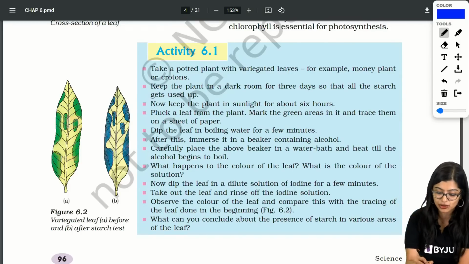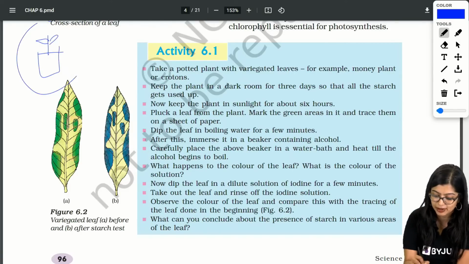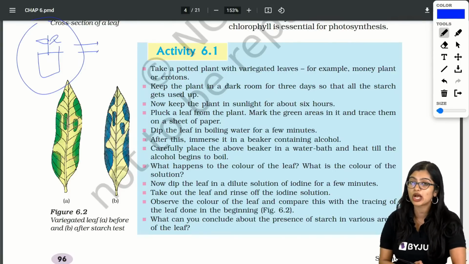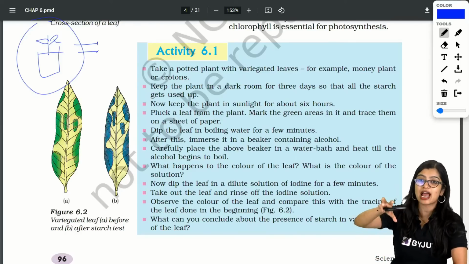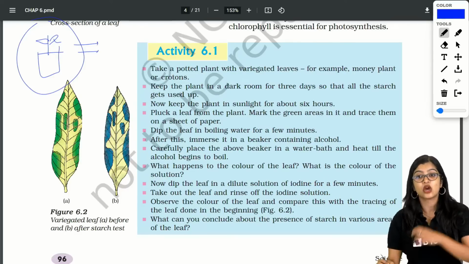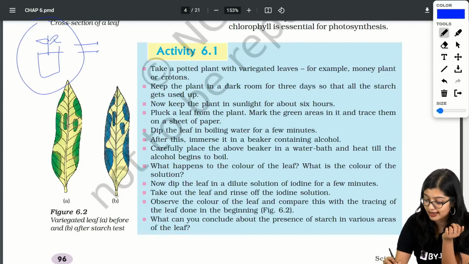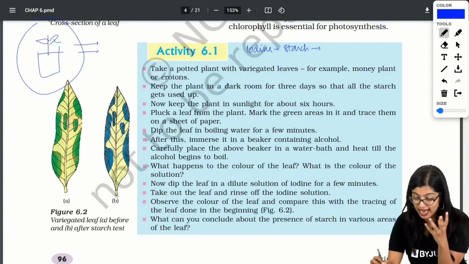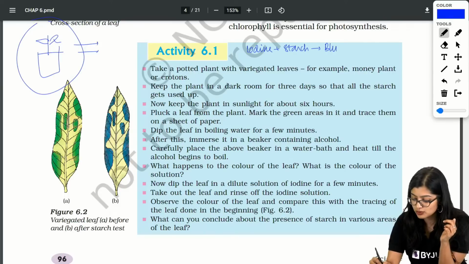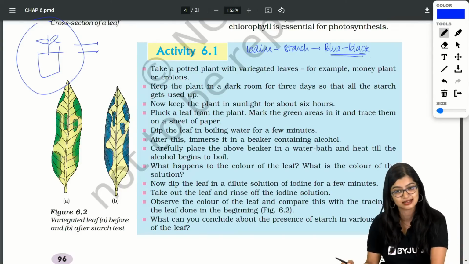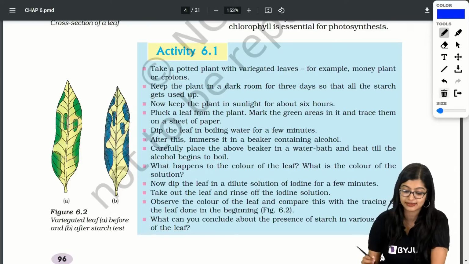So now quickly, what did I do? Once again, I took a plant, I de-starched it, kept it in a dark room, okay? And this plant had a variegated leaf, right? Now from here, of course, what will we do? We took the variegated leaf, we put it in boiling water, got rid of the chlorophyll, we put it in alcohol, decolorized it, and then I did my iodine test. Why should I do the iodine test, or why am I adding iodine? Because iodine reacts with starch to give me a complex called the iodine-starch complex that is blue-black in color, right? That's why I am adding iodine solution. It acts as a stain, right? So which is why in this case this activity is important.